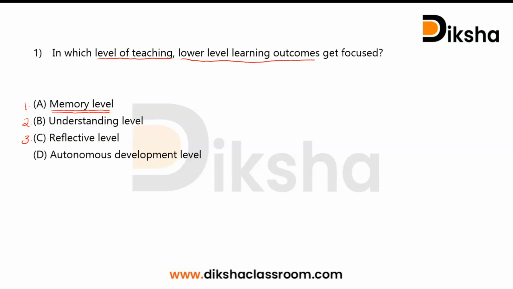Student's role is just secondary. Memory level of teaching lacks insight. But understanding level and reflective level are more advanced levels in which the thought of the learner is applied. So here the question is about lower level learning outcomes, which clearly points out the basic level of teaching, which is memory level. So the correct answer will be option A.